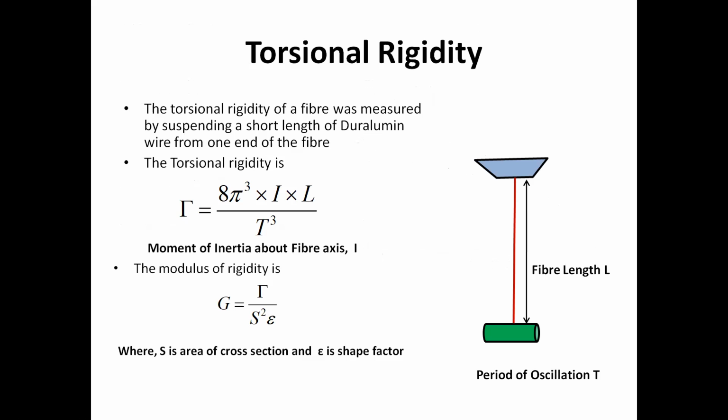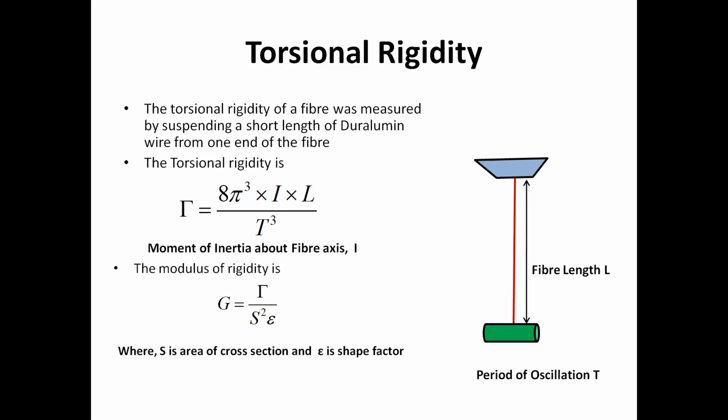Now, torsional rigidity. Torsional rigidity is another very important criterion for fibers to measure. Why is torsional rigidity important? Torsion means you want to twist the fiber along the fiber axis. So during fiber and yarn manufacturing, yarn spinning, particularly in ring spinning, the role of torsional rigidity becomes very, very important, very crucial.